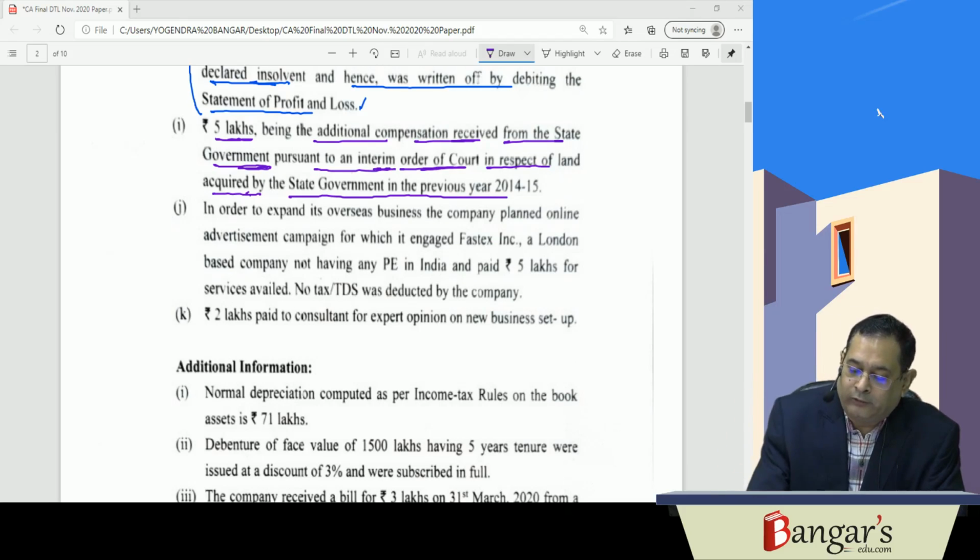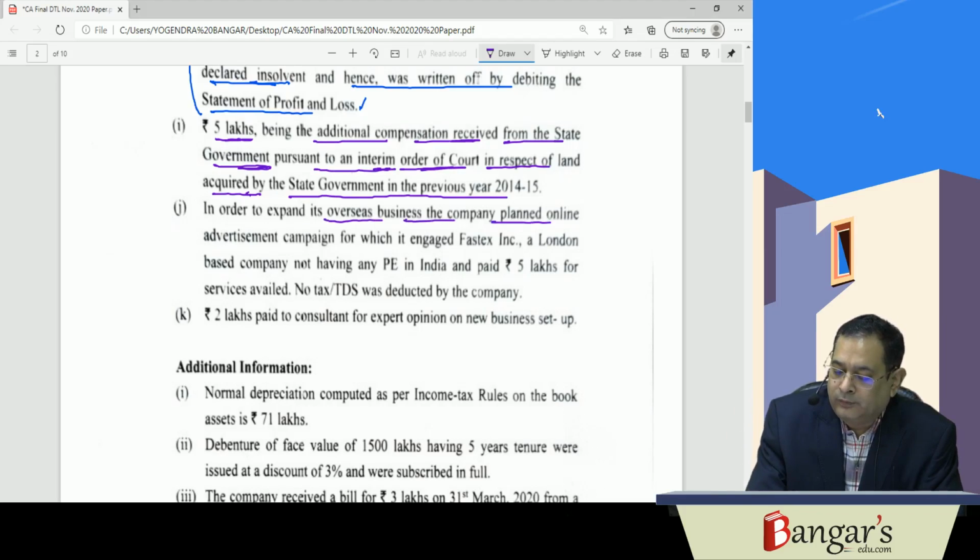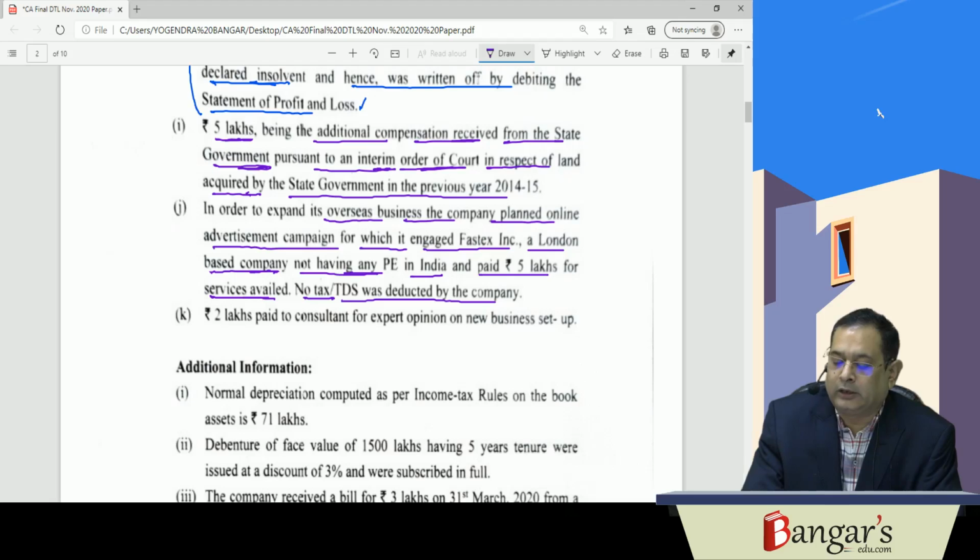Next, in order to expand its overseas business, the company planned an online advertisement campaign for which it engaged Fastech Inc., a London-based company, not having PE in India, and paid 5 lakhs for the said services. No tax or TDS was deducted by the company.